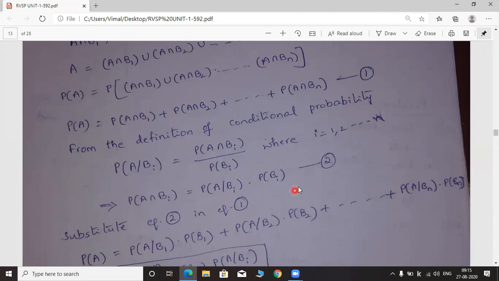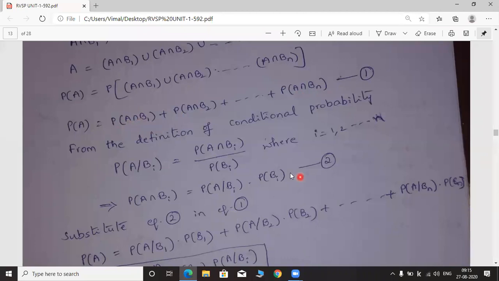Now we have to substitute equation 2 in equation 1, because all the terms, probability of A intersection B1, probability of A intersection B2, are all mentioned with the intersection part.